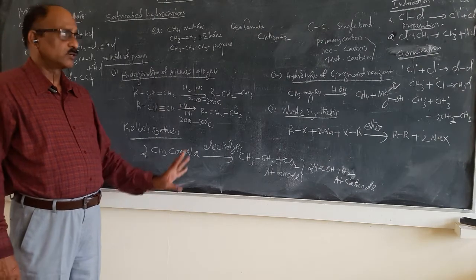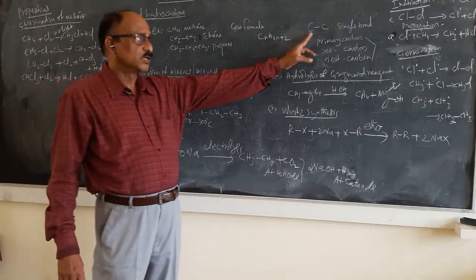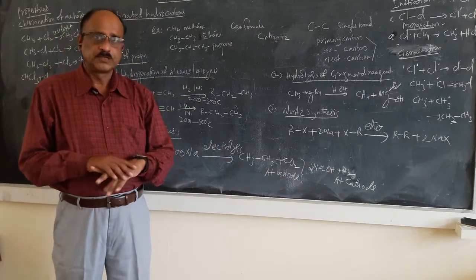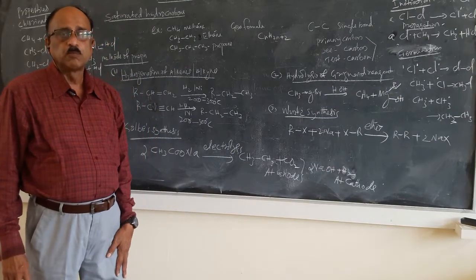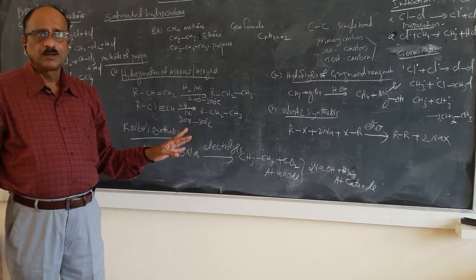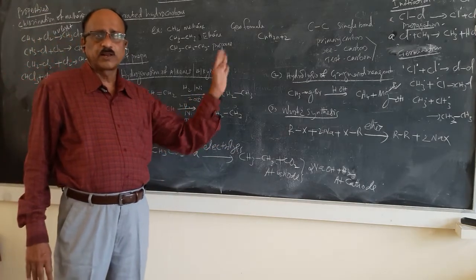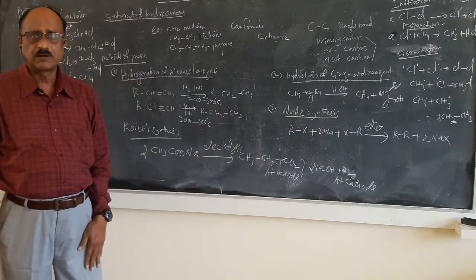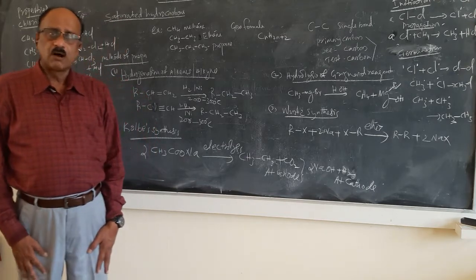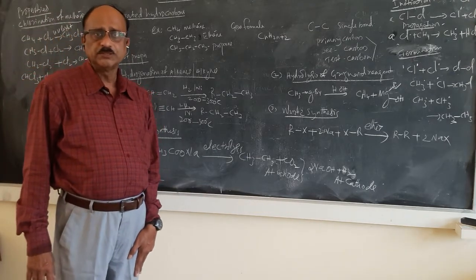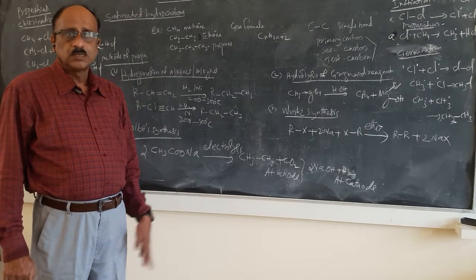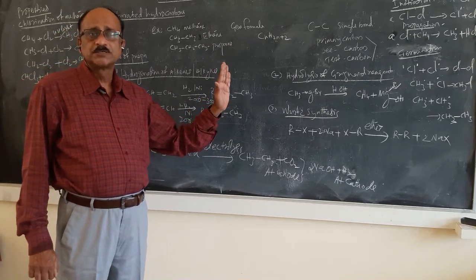In saturated hydrocarbons, only a carbon-carbon single bond is present between two carbon atoms. There is no double bond, there is no triple bond. The valency of carbon is 4. If a carbon atom is connected to another carbon atom by a single bond, such compounds are known as saturated hydrocarbons. What are hydrocarbons? They are compounds containing hydrogen and carbon. Alkanes are the simplest hydrocarbons.